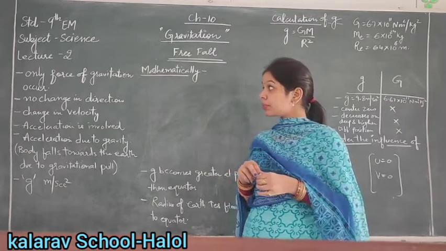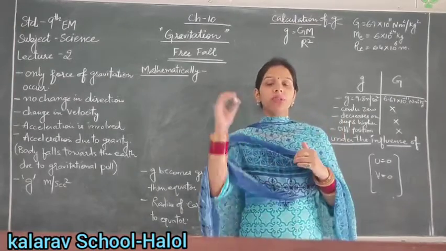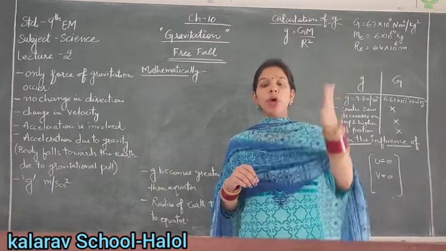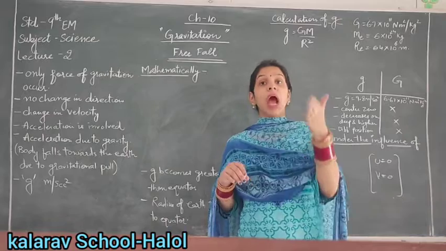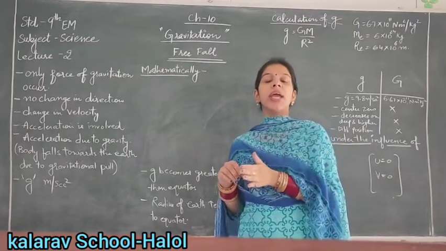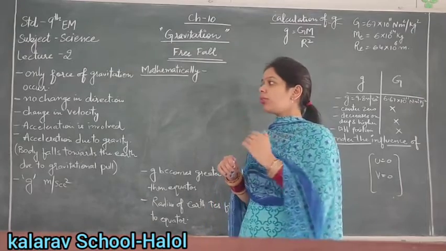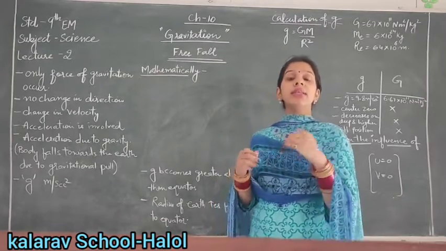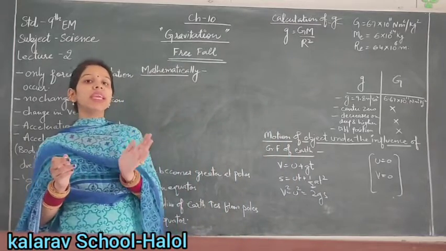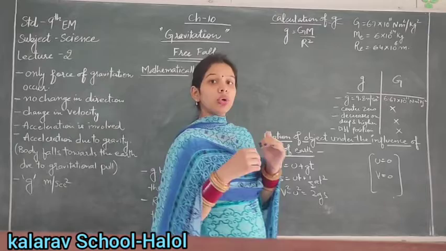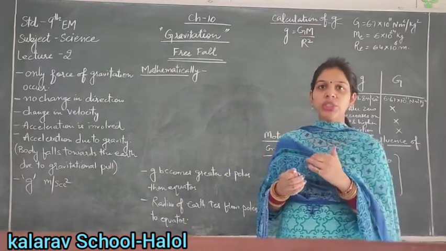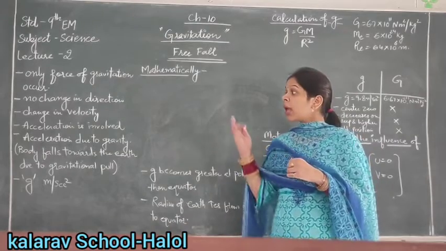During free fall there is no change in the direction of the force. But there is a change in speed or velocity. So the speed and velocity must change during free fall of the body.